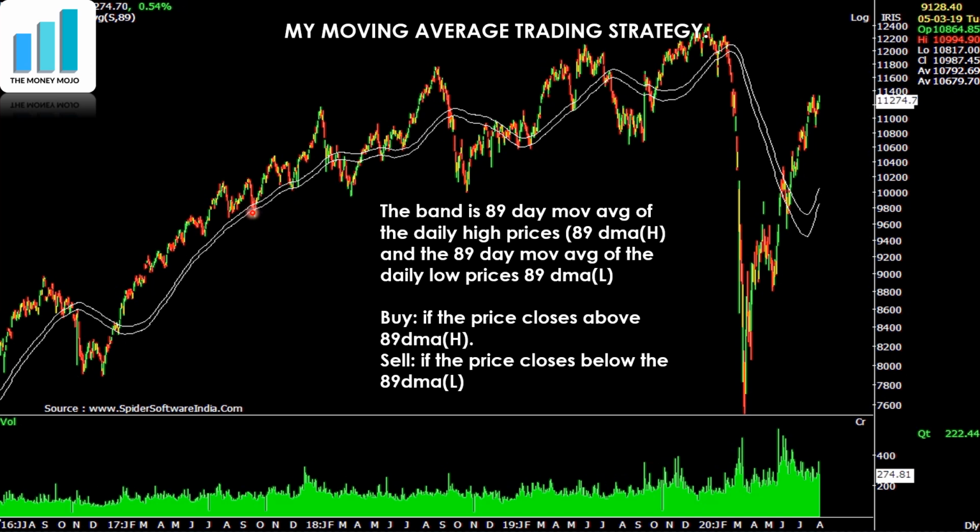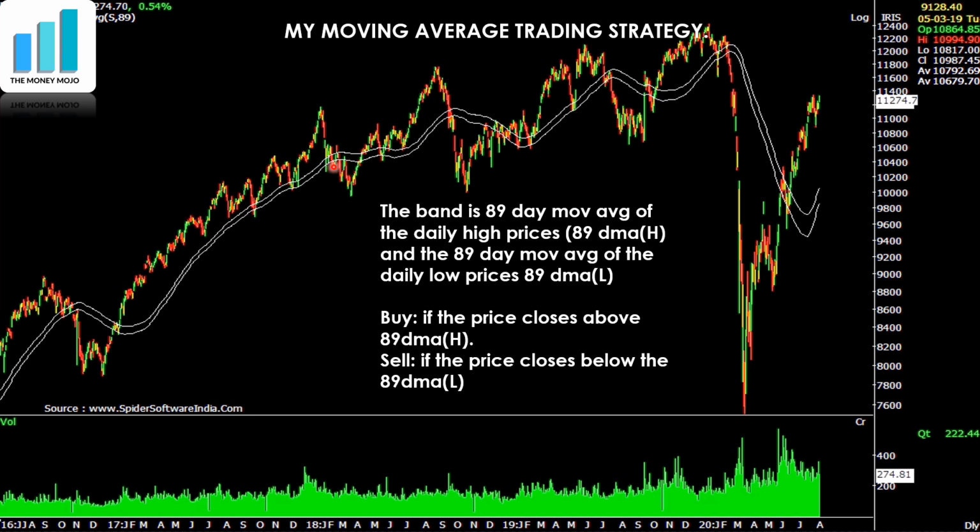And in this period, if the price closed below the 89-day moving average of the lows, and not only closed below that but broke the low the next day, then I would cut my long positions and go short, right? But I think it didn't happen here. It went back up and it remained up until it did something like this here.